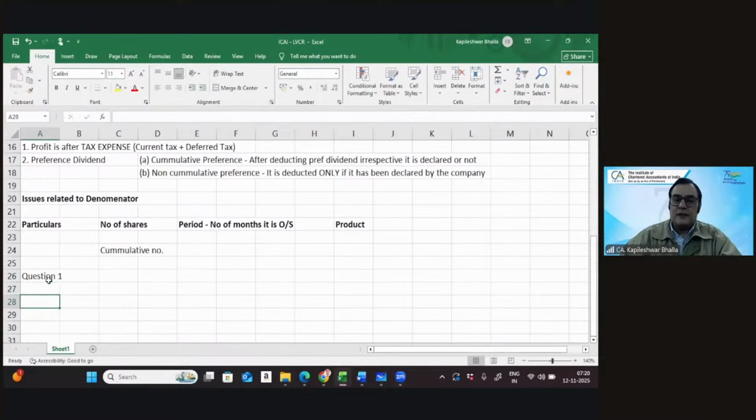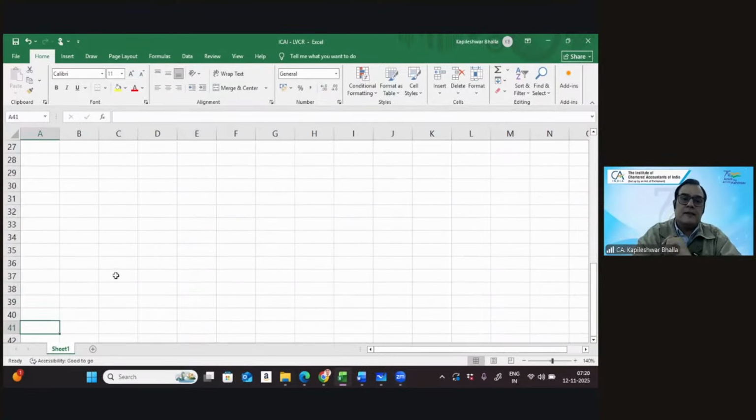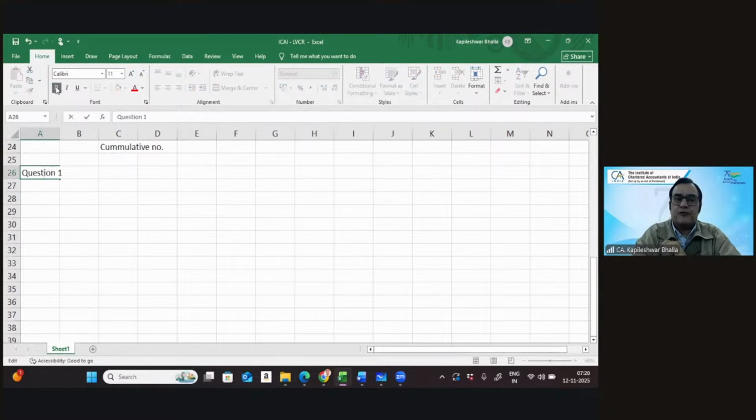So in this particular case, we can first of all tell the examiner that the calculations are not correct. So the first thing you can mention is the fact that the calculations are not correct. We can say the computation of basic EPS by the accountant is not correct.